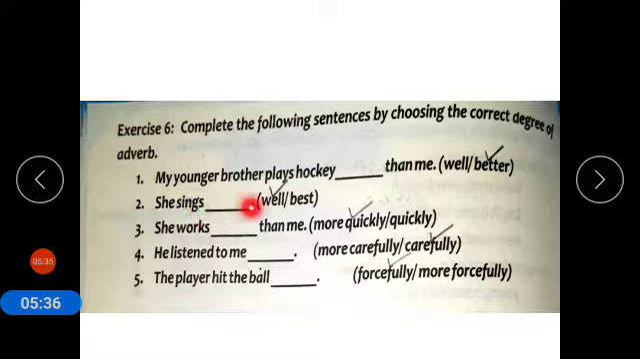She sings dash, she sings well. We will use first degree of adverb. She works dash than me. There is again comparison of two persons, so we will use more quickly. She works more quickly than me. He listened to me carefully. The player hit the ball dash forcefully. So these are the correct degree of adverb.